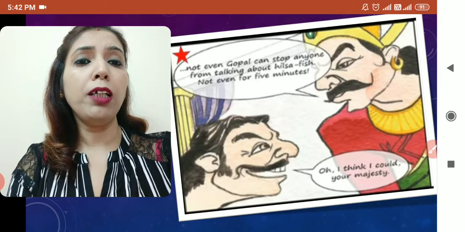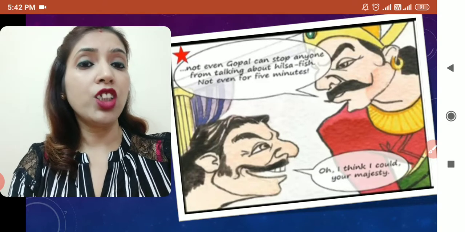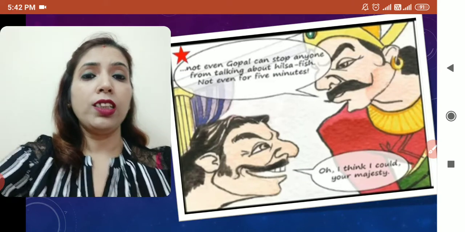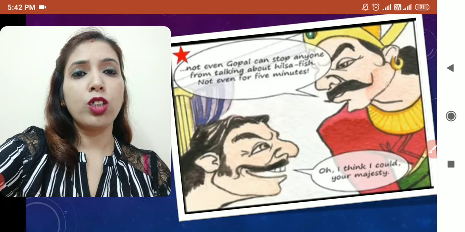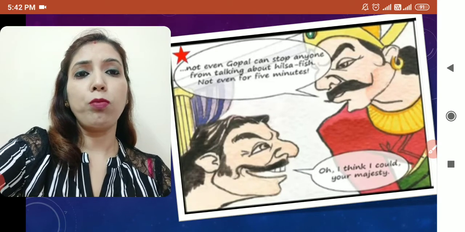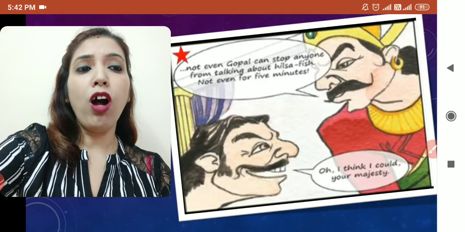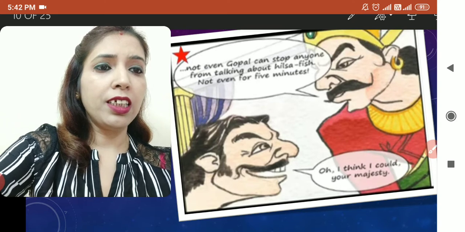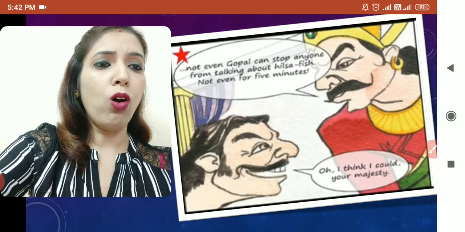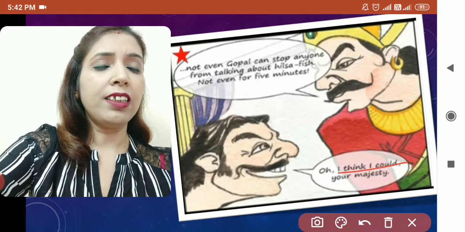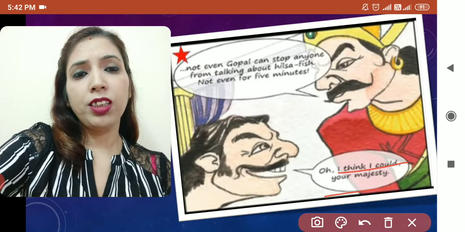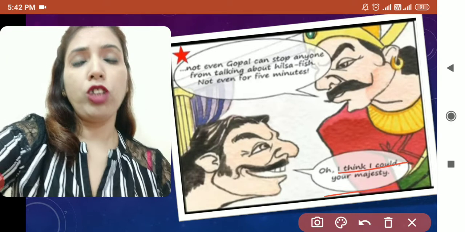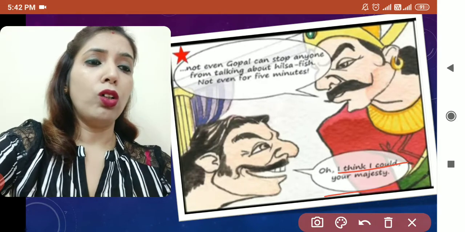And now even his most intelligent courtier, Gopal, cannot stop people from talking about Hilsa fish, not even for 5 minutes. Then we can see in the picture that here it is Gopal. Gopal is saying, I think, your majesty, I can stop them from talking about Hilsa fish if you allow me.